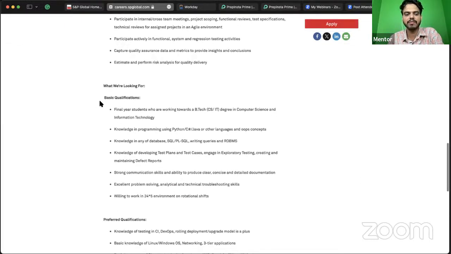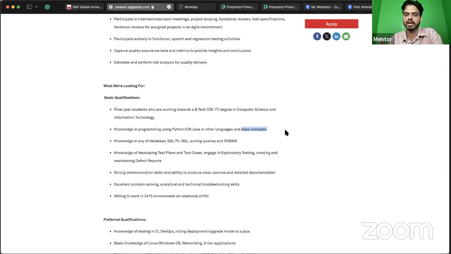But the main thing we will focus on is the qualification needed. You should be a final year student from the 2024 batch, in the computer science or IT field, with good understanding of Python, C sharp or Java. You don't necessarily need to know all of them. Pick any one programming language, and whichever you pick, for example Python, you need good command of it and object oriented programming concepts.